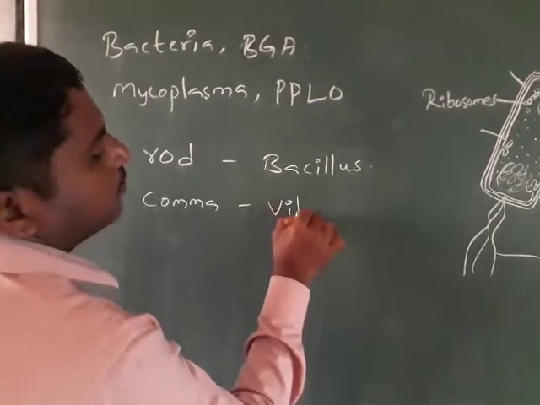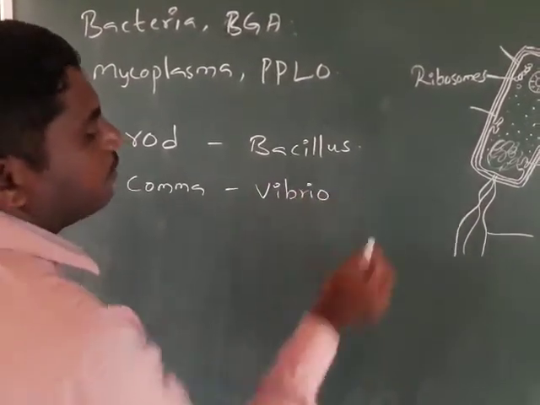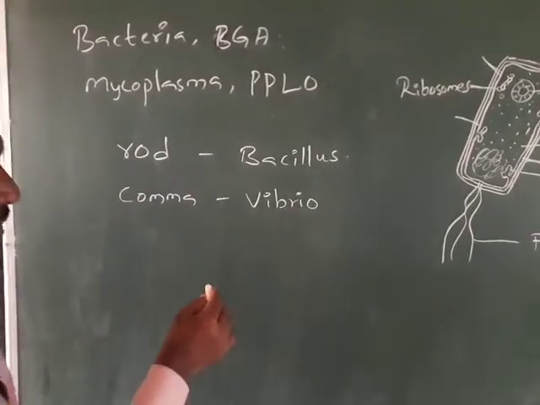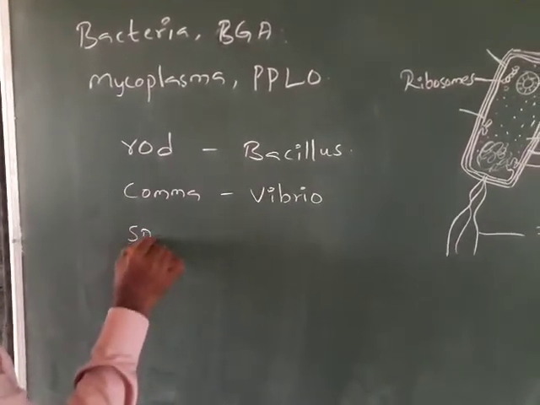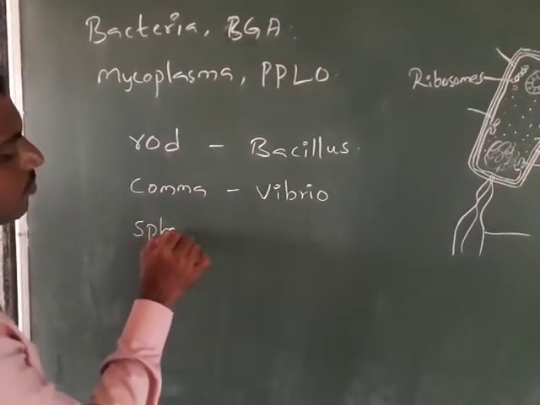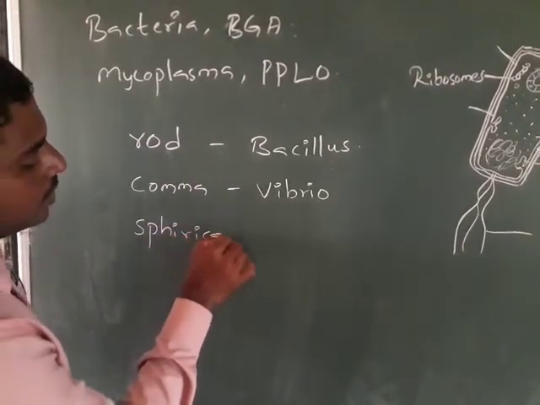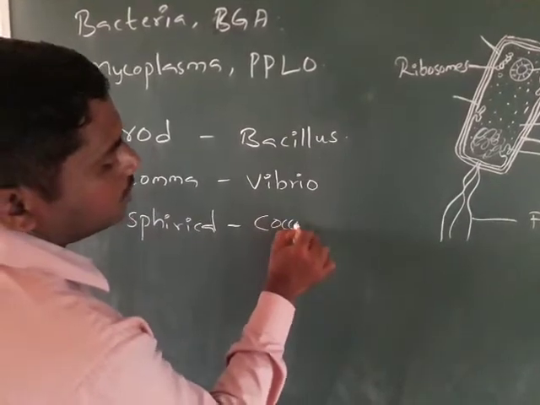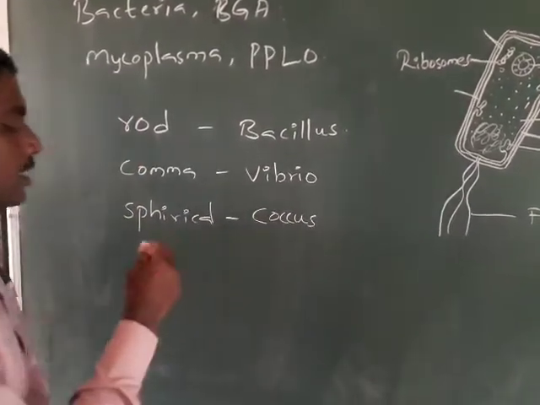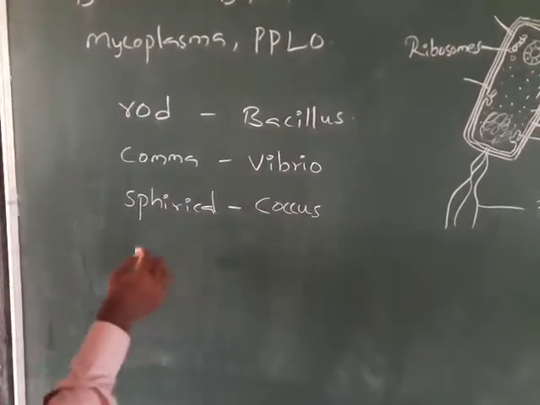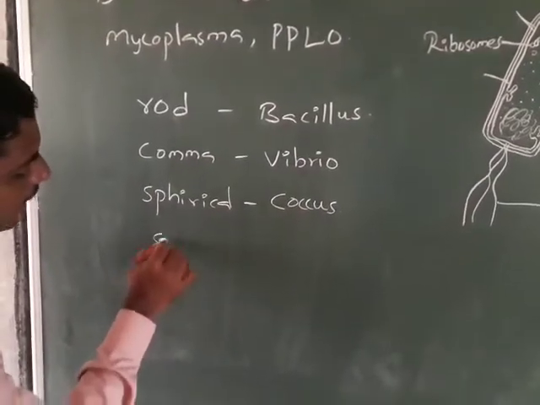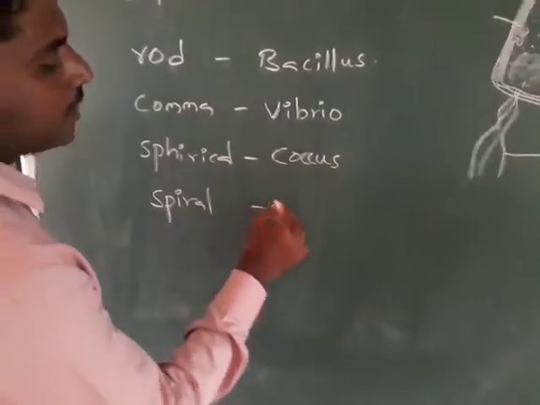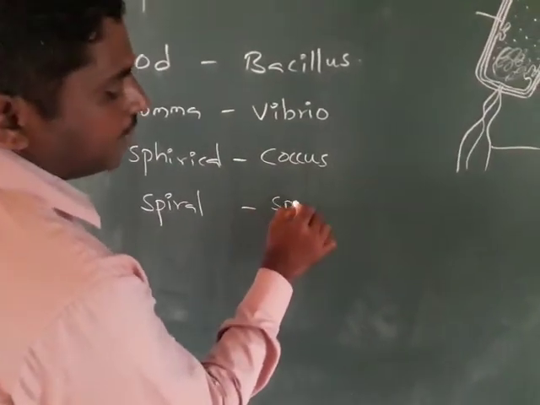Example, vibrio bacteria. And some are spherical shaped bacteria, for example coccus bacteria, which is spherical shaped. And some are spiral shaped bacteria, example spirillum bacteria.